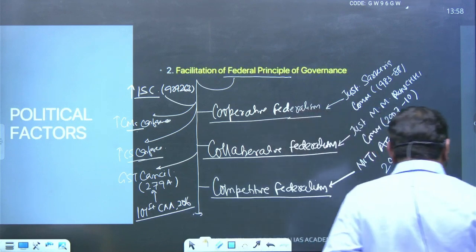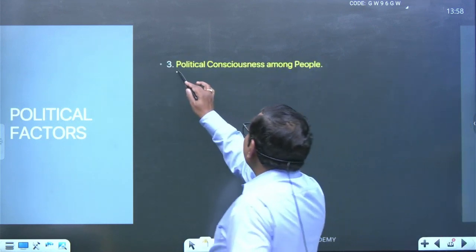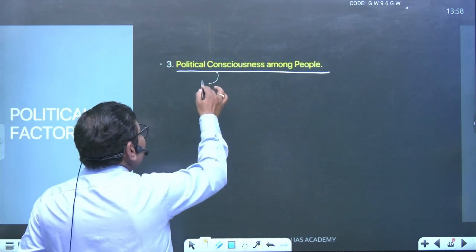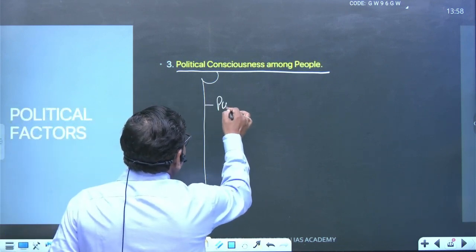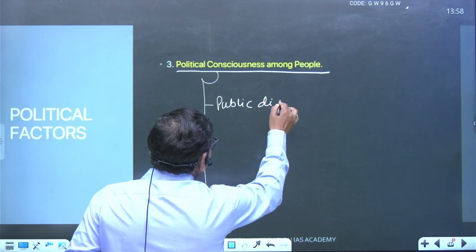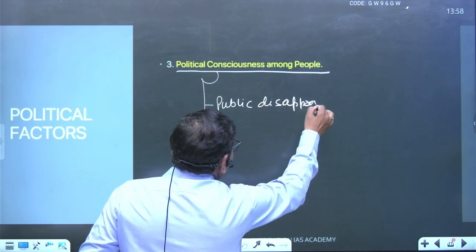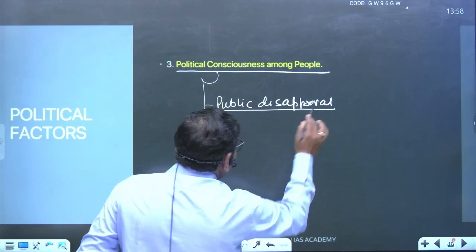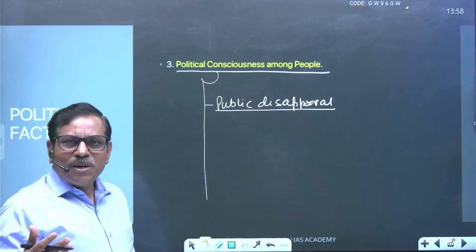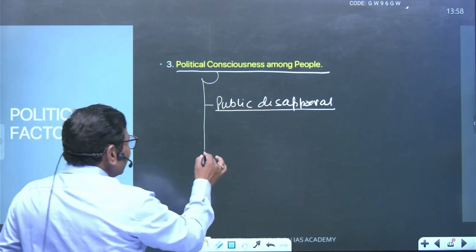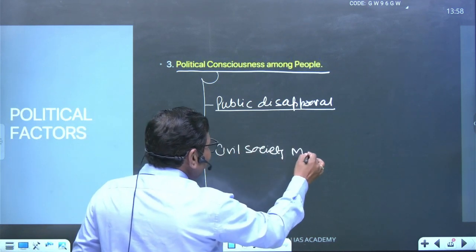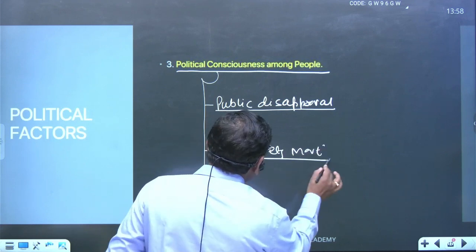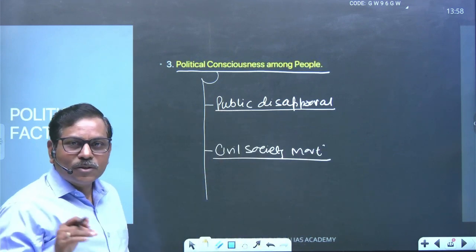And this is related to the next important area, political consciousness among the people. That is going to happen, a political consciousness among the people. We have seen two important areas. First important, public disapproval. Disapproval for imposition of Article 356. ये अब disapprove करने लगा. Many protests we have noticed. And another important, civil society movement, right? Civil society movement came into being against issues of Article 356 of the Constitution.